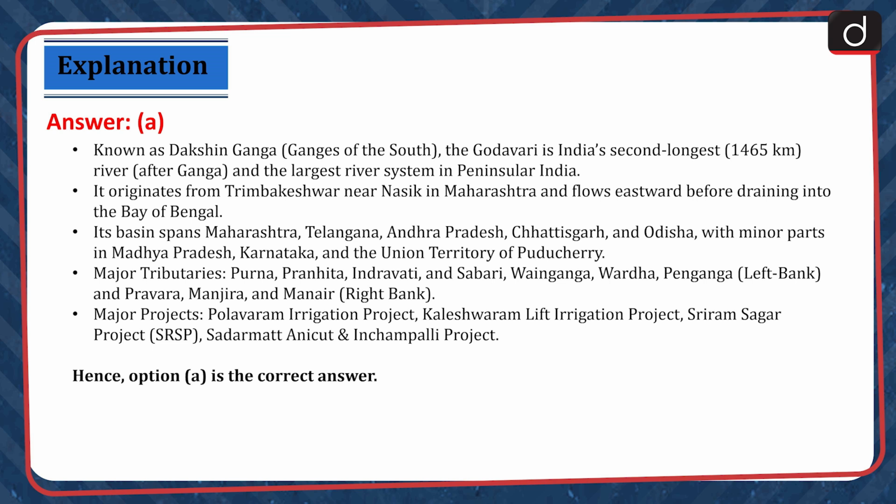Major tributaries: Purna, Pranhita, Indravati, Sabari, Wainganga, Wardha, Penganga, Pravara, Manjira, and Manar. Major projects: Polavaram Irrigation Project, Kaleshwaram Lift Irrigation Project, Sriram Sagar Project, Sadarmat Anicut and Inchampalli Project. Hence, option A is the correct answer.